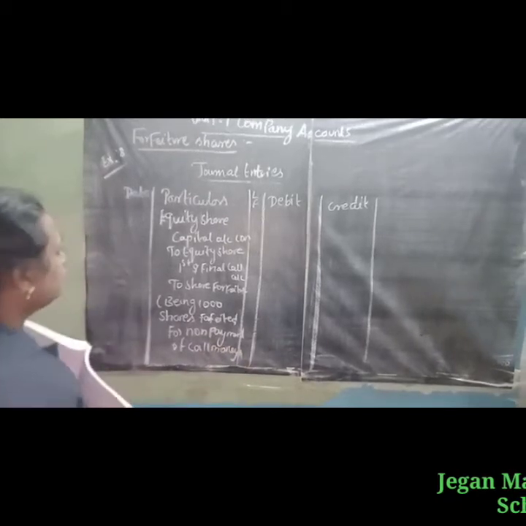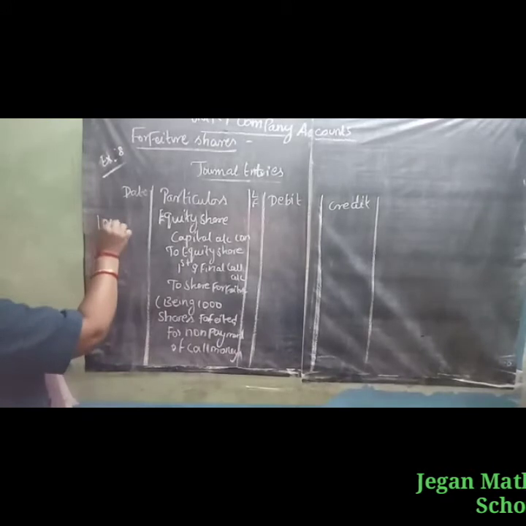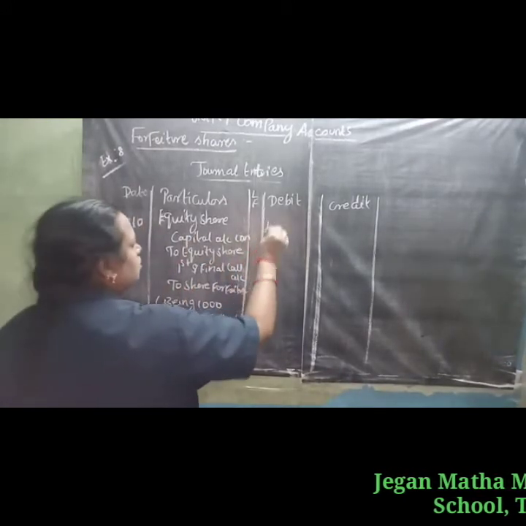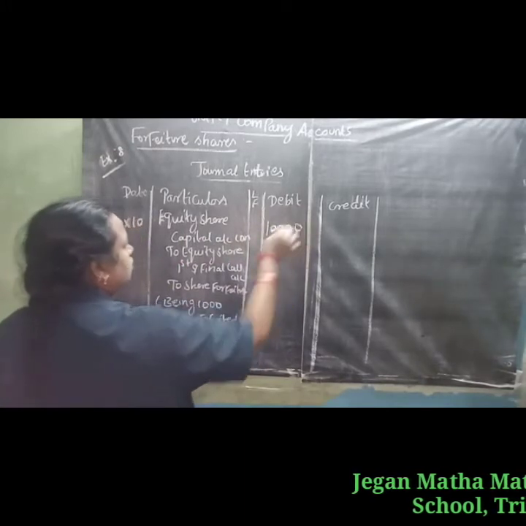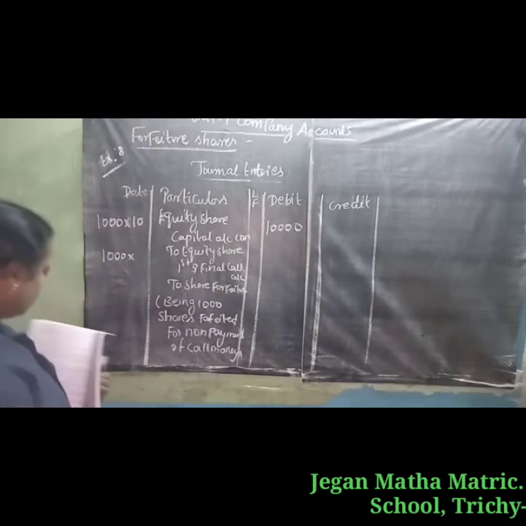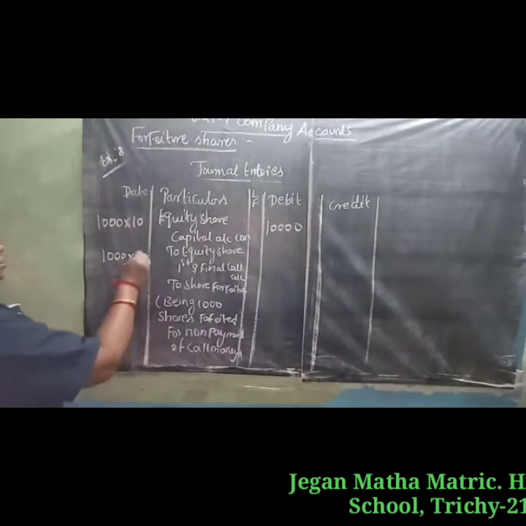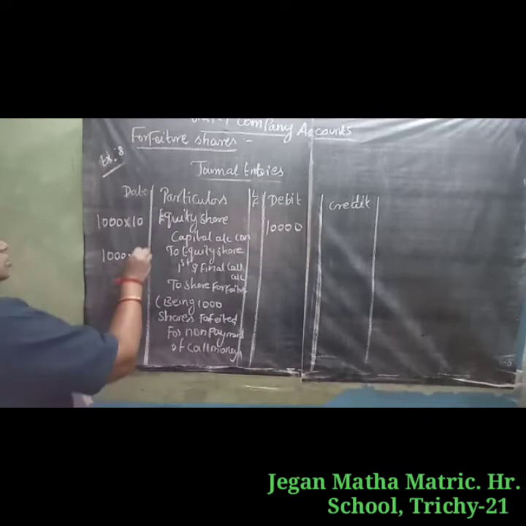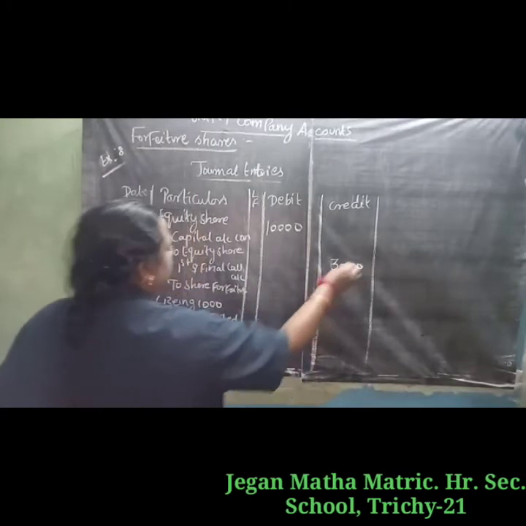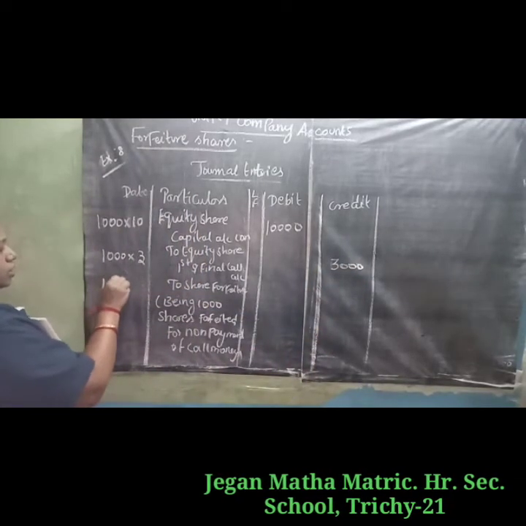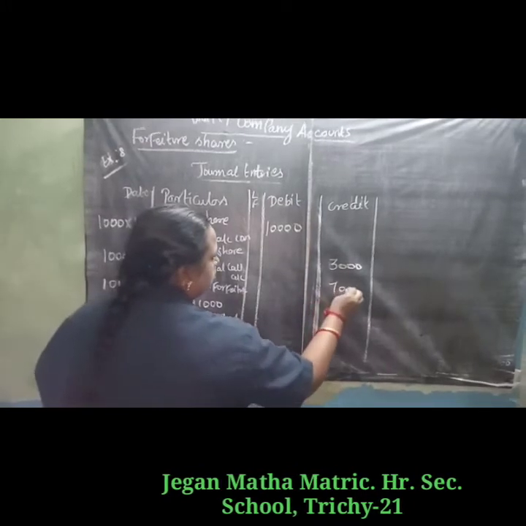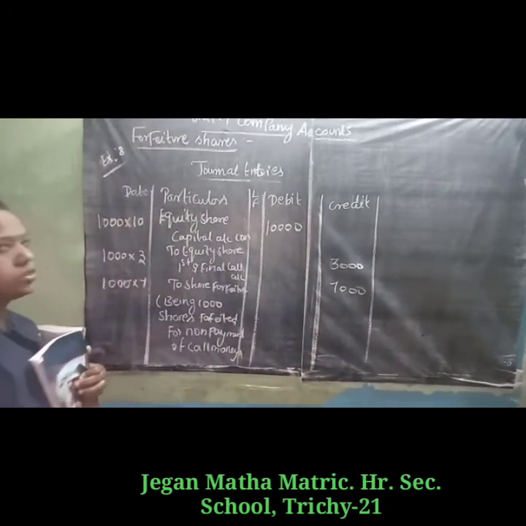So 1000 equity shares, each share is 10 rupees, 1000 into 10 is 10,000. For the first and final call, non-payment of call money is 3 rupees, so 1000 into 3 is 3,000. Then the amount so far paid is 7 rupees, so 1000 into 7 is 7,000. So this is the journal entry.